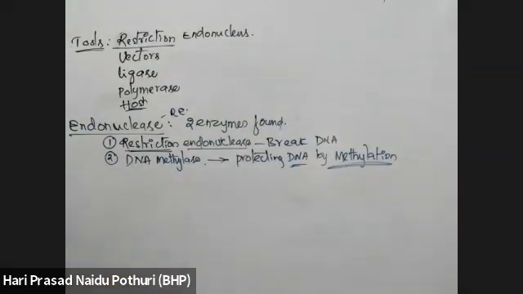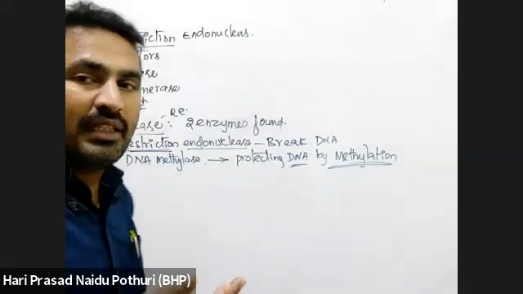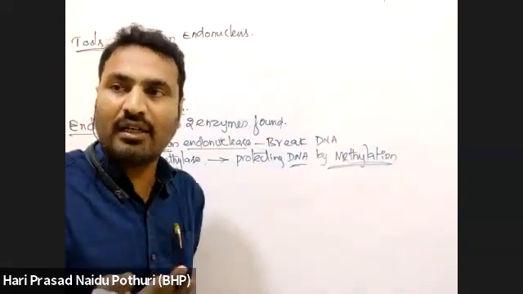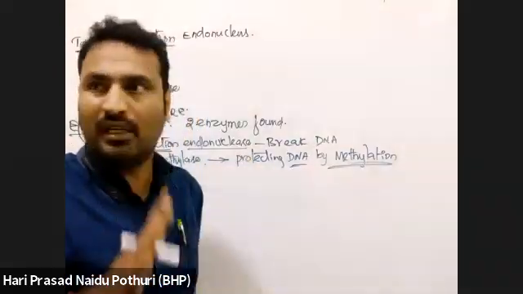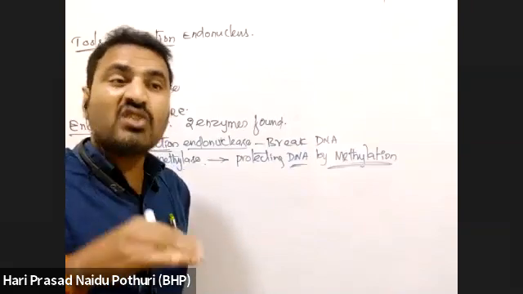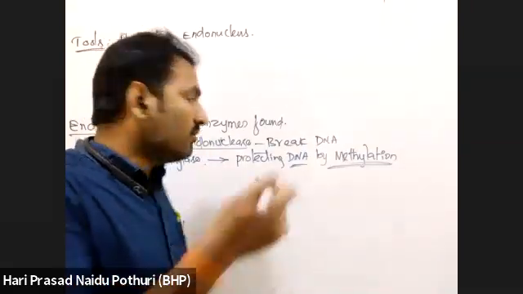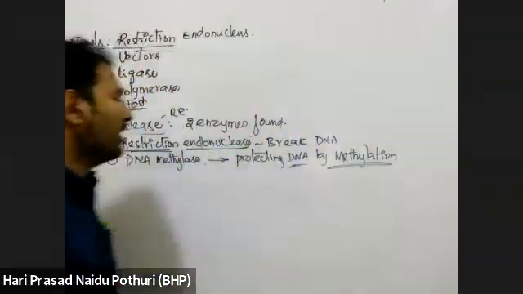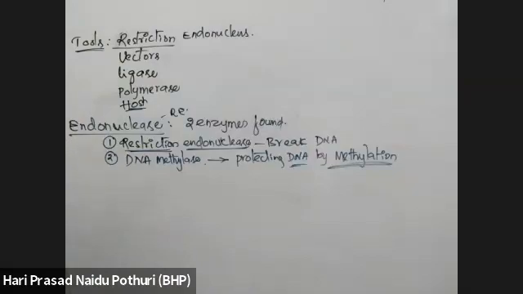When viruses infect bacteria, the viral genome multiplies in the bacteria and produces new viral colonies so that the bacteria can be killed. Against that, these bacteria have an enzyme called restriction endonuclease.